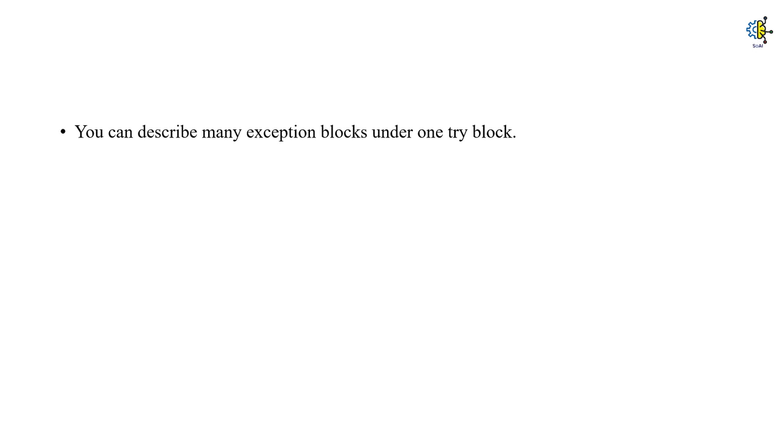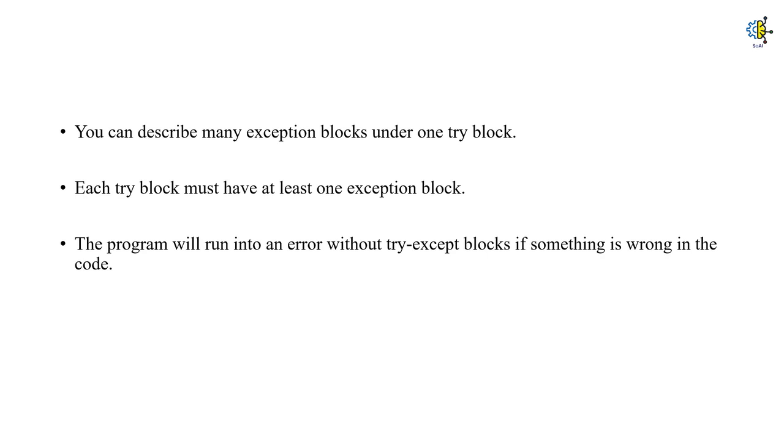Here are a few points to note about exception handling. You can describe many exception blocks under a single try block. However, each try block must have at least one exception block, because if we are trying out a specific program and we are checking for exceptions, we must also have an appropriate except block to handle the exception if it arises. The program will run into an error without try except blocks if something is wrong in the code.